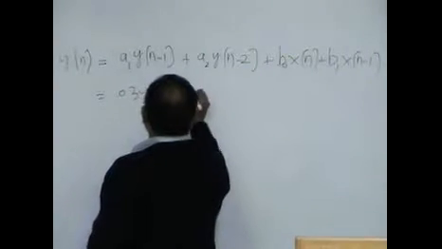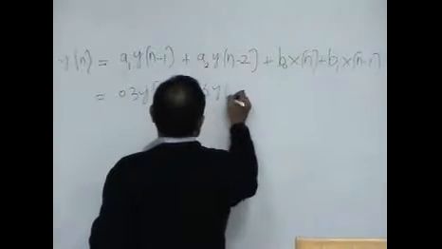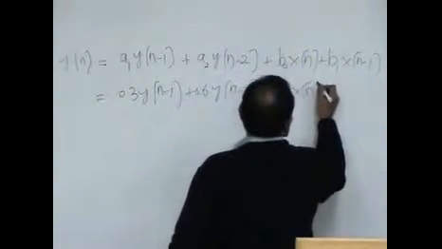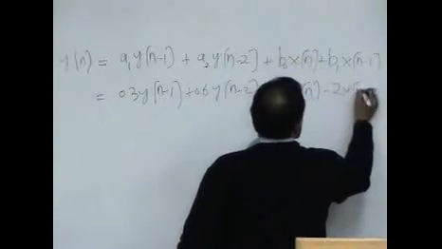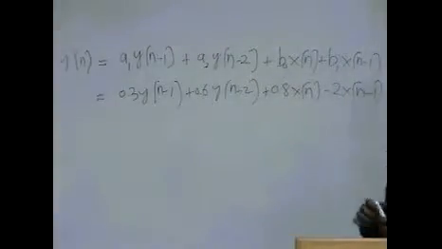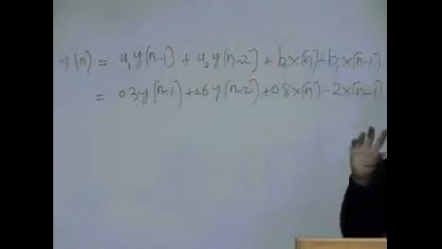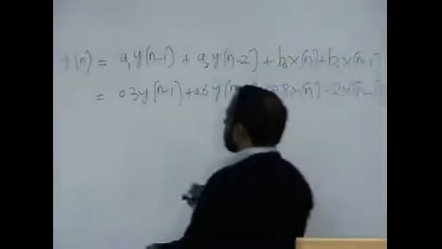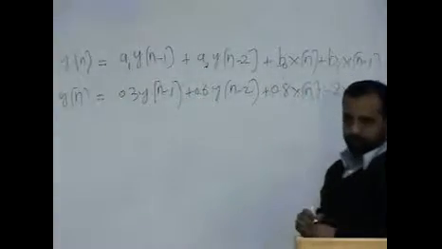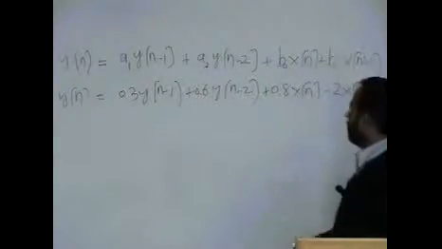0.3 y of n minus 1 plus 0.6 y of n minus 2 plus 0.8 x of n minus 2 x of n minus 1. Okay? So once you design a system, these will be constant values. So once you start implementing this system, you get a buffer, let's say 10 samples.